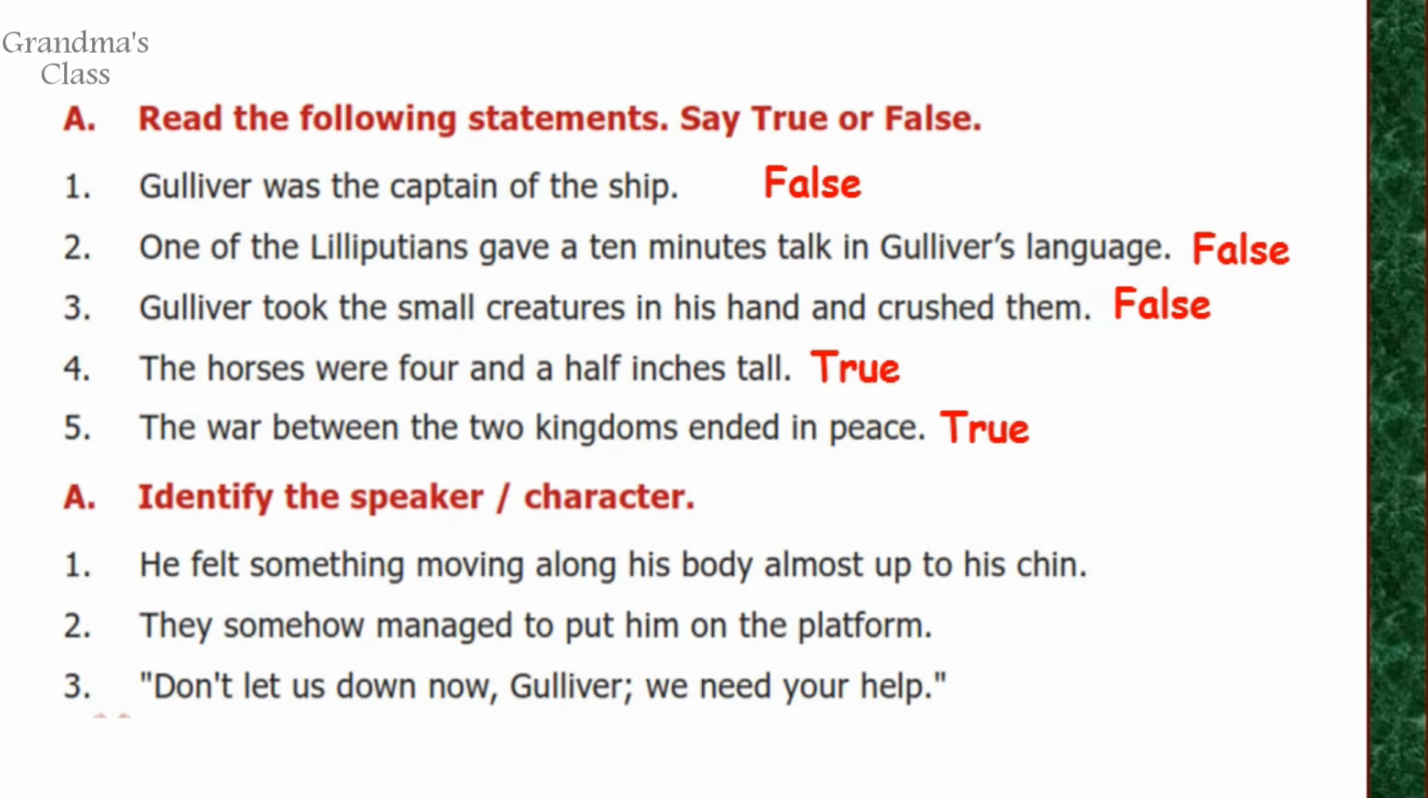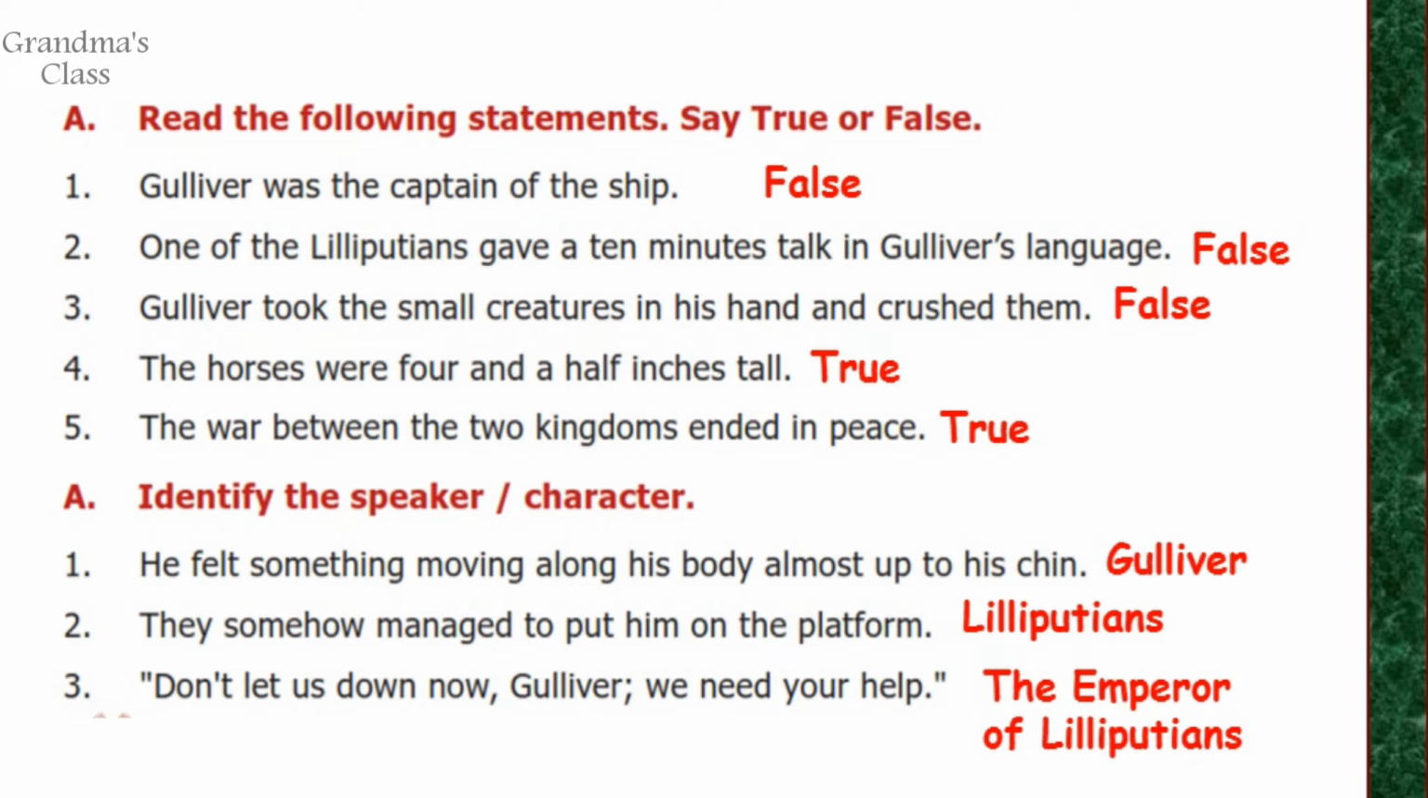Next question. Identify the speaker or the character. Number 1. He felt something moving along his body almost up to his chin. Gulliver. They somehow managed to put him on the platform. Lilliputians. Don't let us down now, Gulliver. We need your help. It was told by the Emperor of Lilliputians.